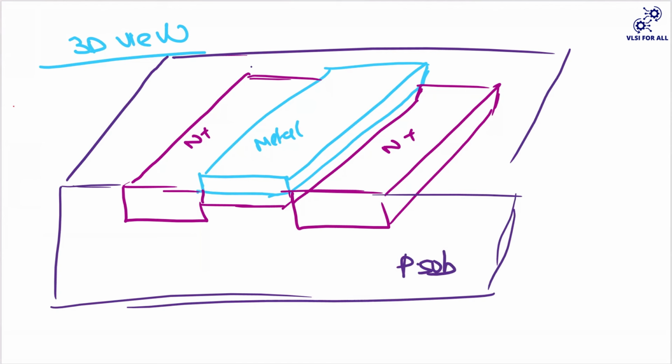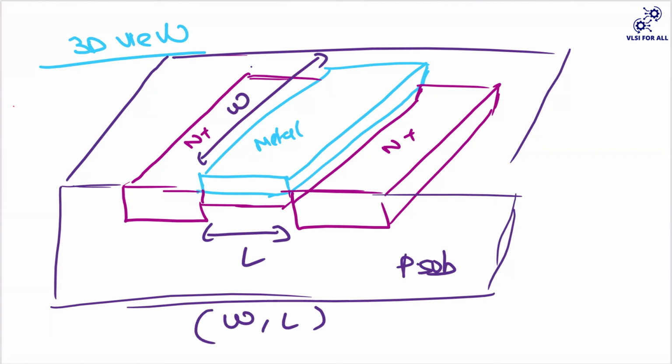So this is the channel length, I'll consider it as L, and this is your W. As a design engineer, you should definitely focus on your W and L. Do you know why we are more focused on this W and L? Why are we not focusing on the other parameters as design engineers? Yeah, the value of current depends on these two parameters.